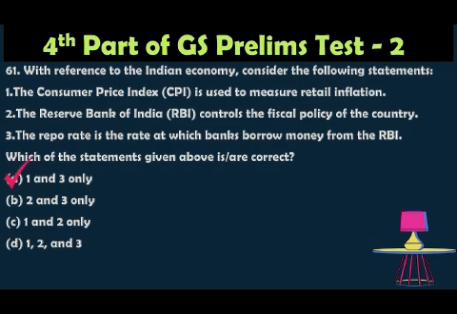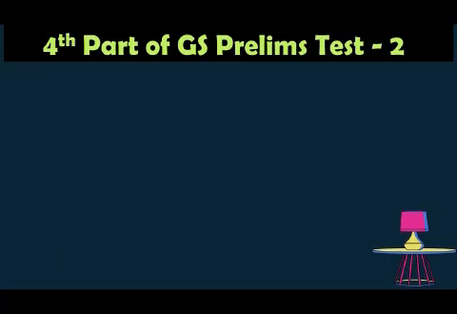Fiscal policy, meaning taxation and government spending, is managed by the government, not by the RBI. So the statement is wrong. And the repo rate is the rate at which banks borrow money from the RBI, so that statement is correct. So the correct answer is 1 and 3 only.